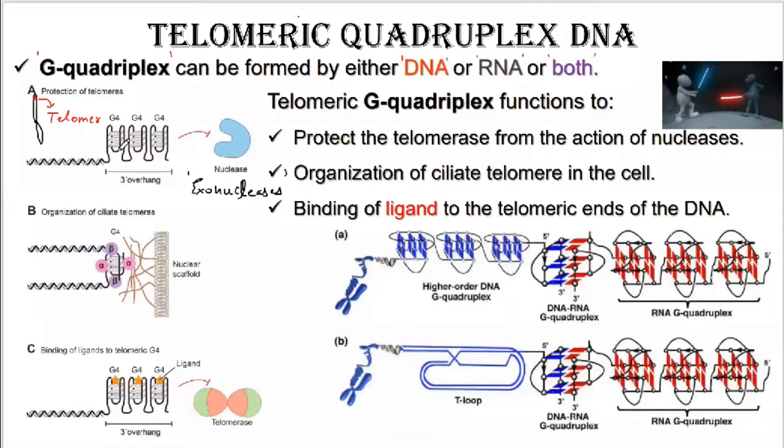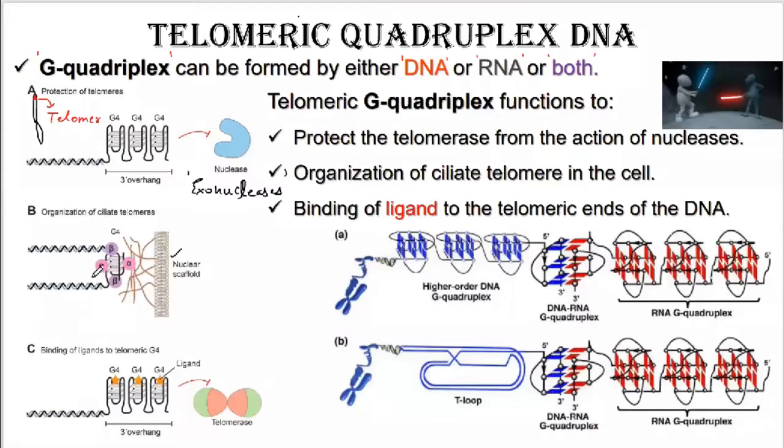The binding of the telomere to the nuclear scaffolds is being mediated by the presence of this G quadruplex. G quadruplex की वजह से ही न्यूक्लियर स्कैफोल्ड प्रोटीन्स बाइंड कर पाती हैं टीलोमियर के साथ में, so that effective binding to the telomere can take place and the packing of the chromatin in the form of a chromosome can take place during the cell cycle. So the condensation of chromosomes is being mediated by nuclear scaffolds binding to the G quadruplex.